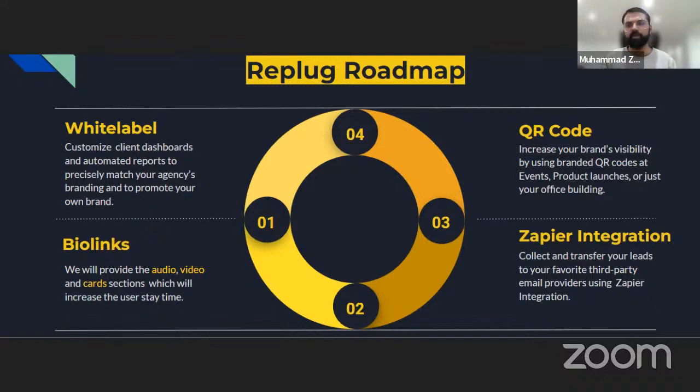Who doesn't know about Zapier? Zapier allows you to connect with thousands of applications. When we plug Replug into Zapier, we allow you to connect Replug with all of the other email marketing companies as well as other brands. So your data from Replug can be taken to other applications, and that can help you to create a better funnel or get a good conversion for yourself. This is what we are coming up with.